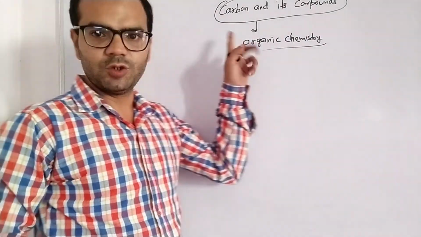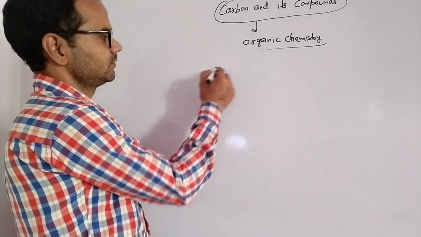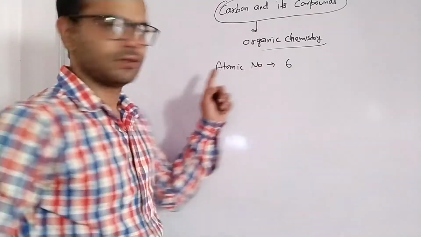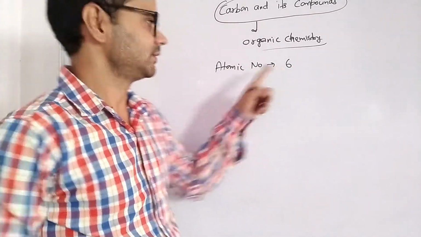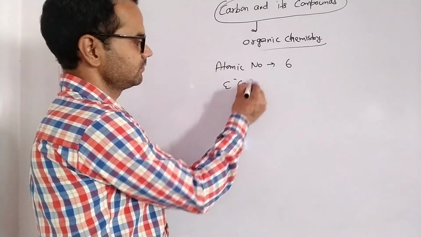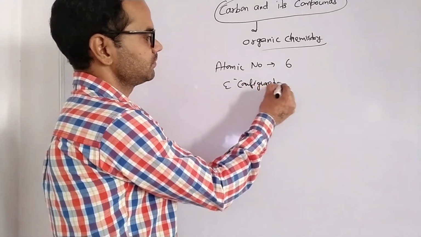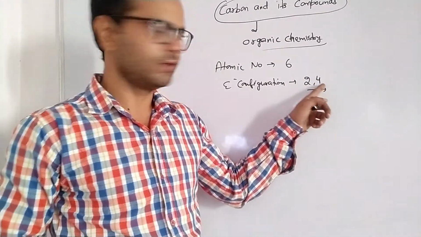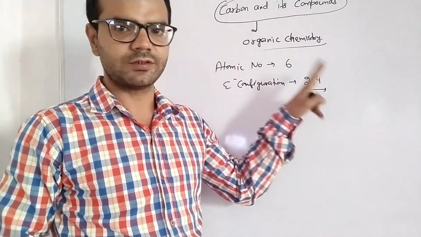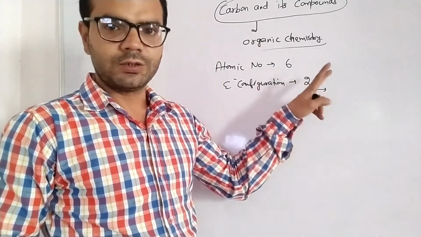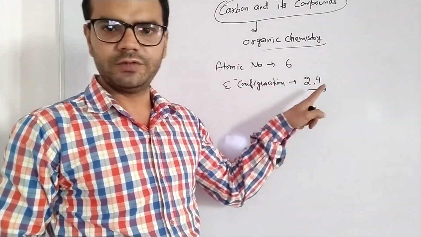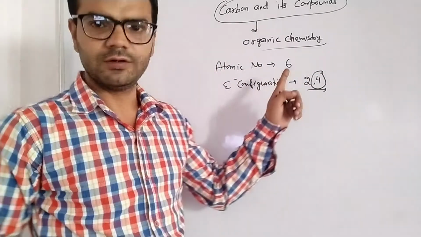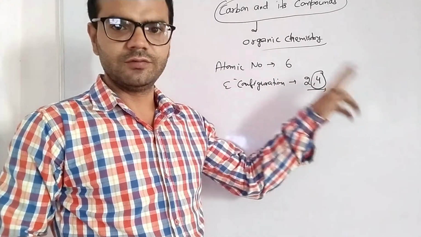So, what do we know about carbon? Its atomic number is 6. Electronic configuration 2, 4. It means it contains 4 valence electrons. Now, to achieve octet electronic configuration, it requires 4 electrons, or it can become stable by losing 4 electrons.